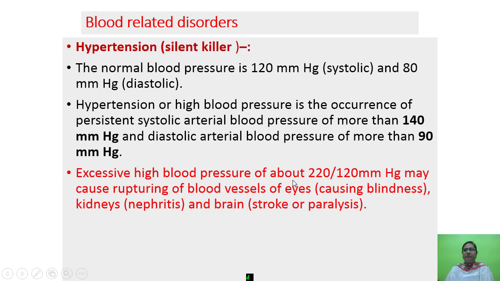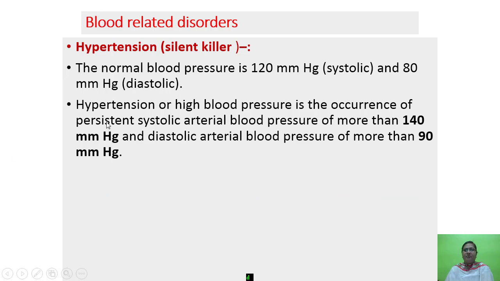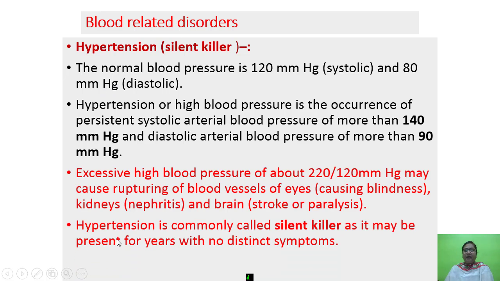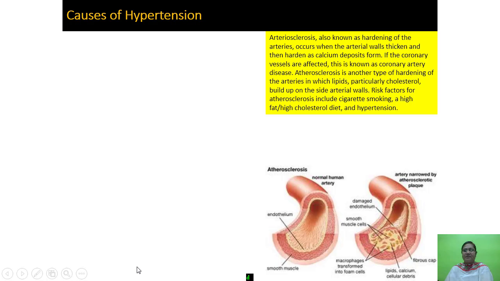Excessive high blood pressure of about 220 over 120 may cause rupturing of blood vessels of the eyes, which may cause blindness, of the kidneys, causing nephritis, and of the brain, that is called a brain stroke or paralysis. So hypertension is commonly called a silent killer. It may be present for years.